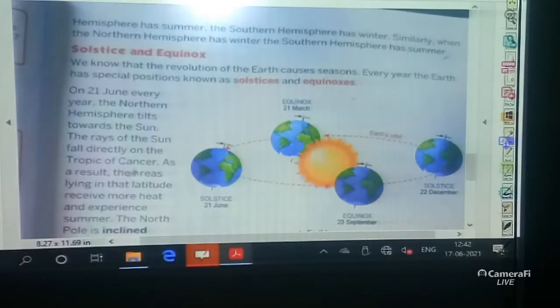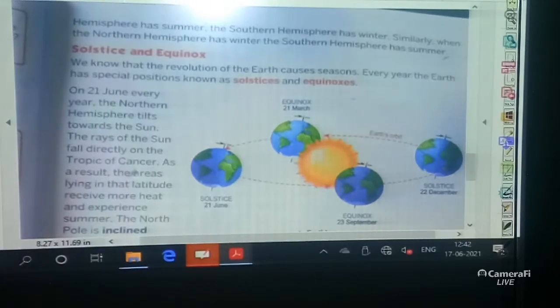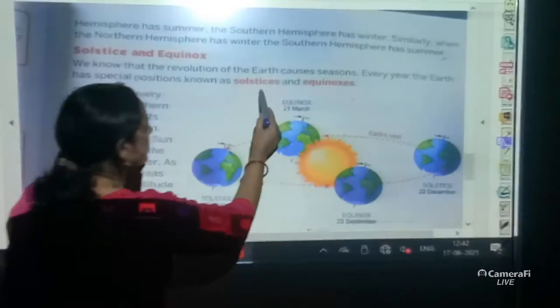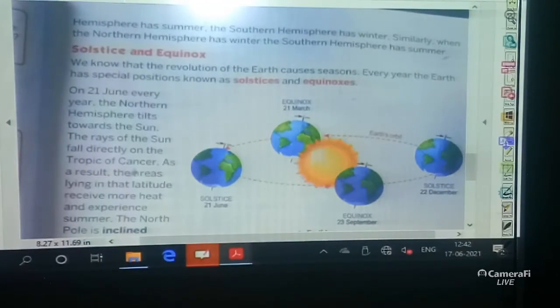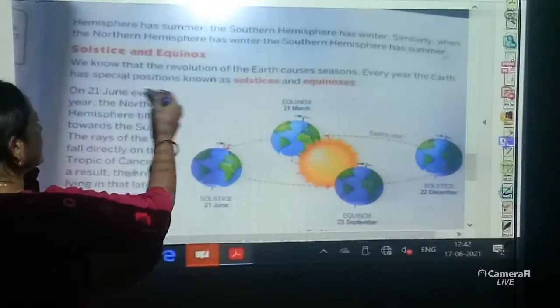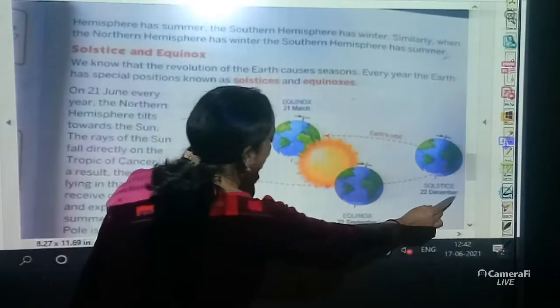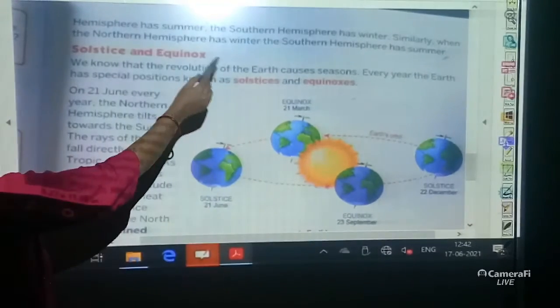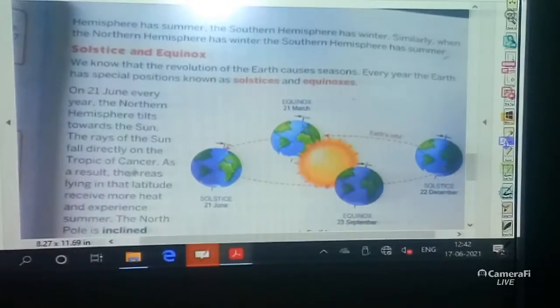Every year the Earth has special positions known as solstices and equinoxes. Already we have seen that the position changes, so that is why two dates are given. The equinox is also the same: one is 21st March and the other is 23rd September.